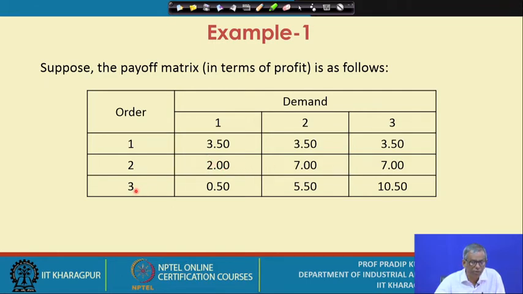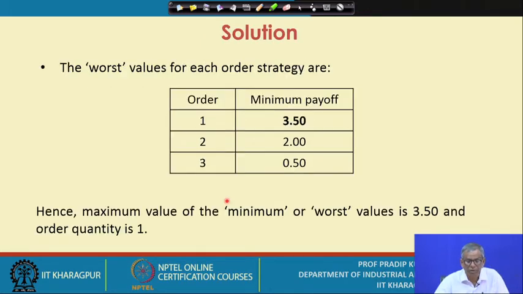For order quantity 2 the worst value is 2, and for order quantity 3 the worst value is 0.50.